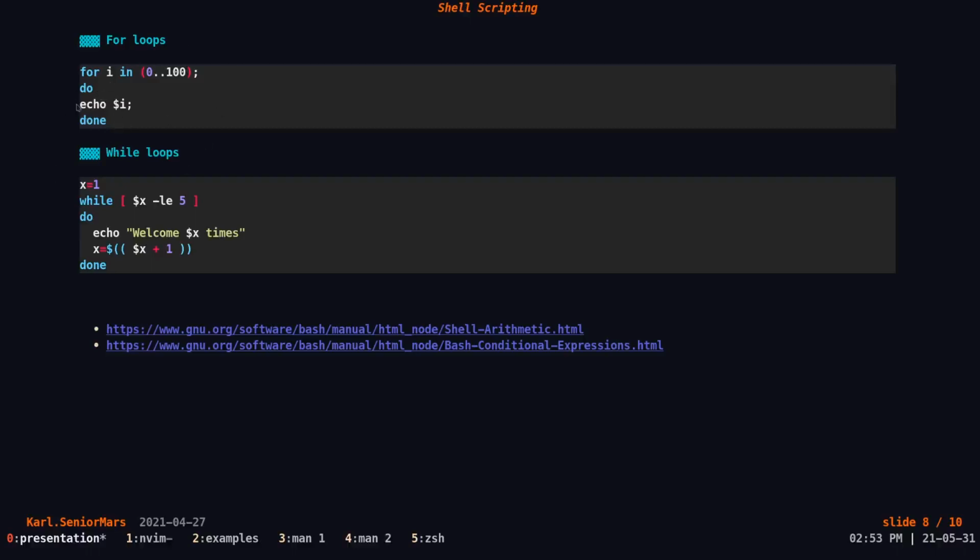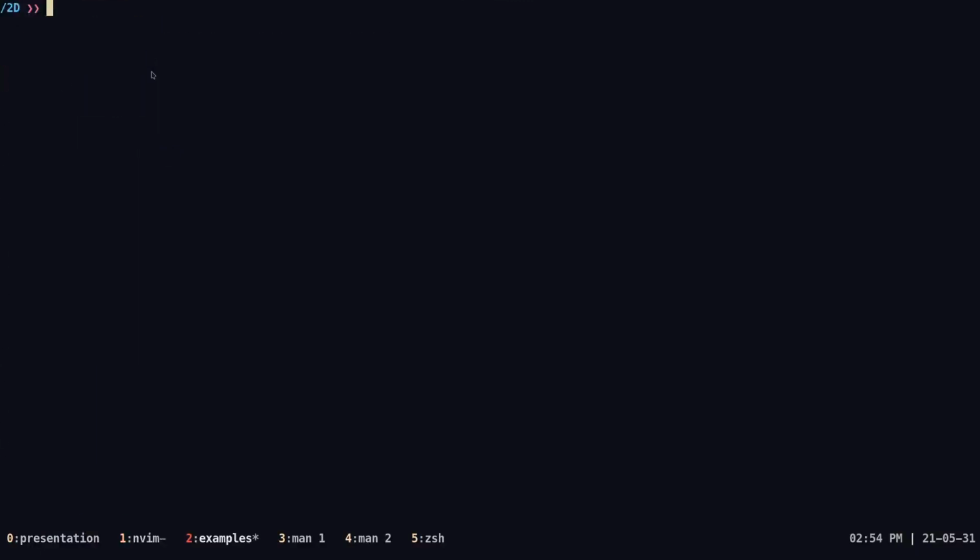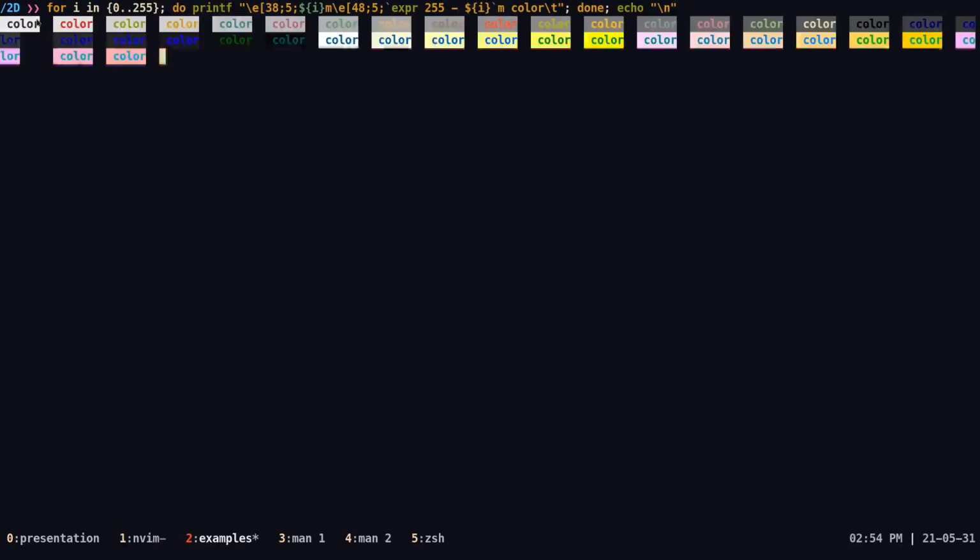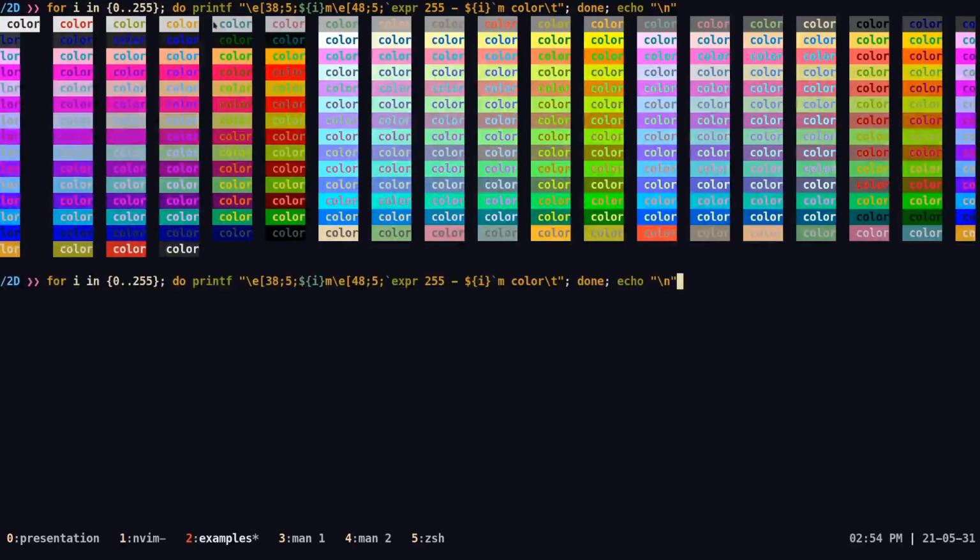In this example, we're basically just printing out every number between 0 and 1 by echoing the variable i. Another cool example that I would like to show is that by using for loops, we can do something like this. I am just going to expand it out and explain what it does. Well, let's run it first and then I'll explain what it does.